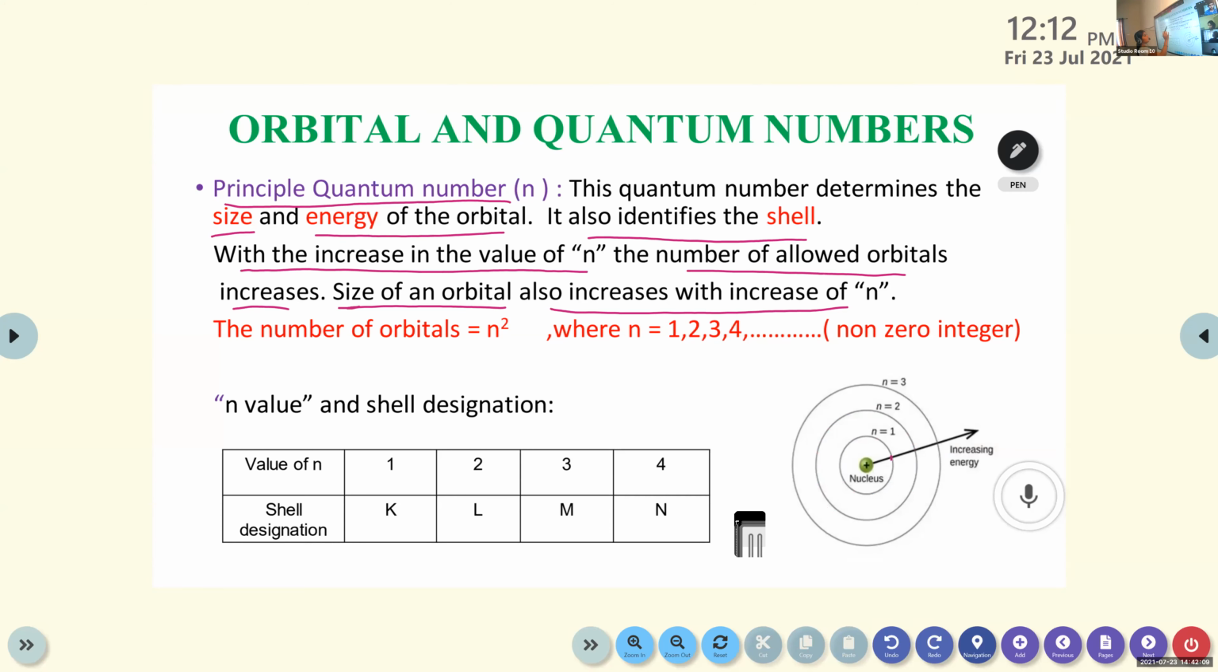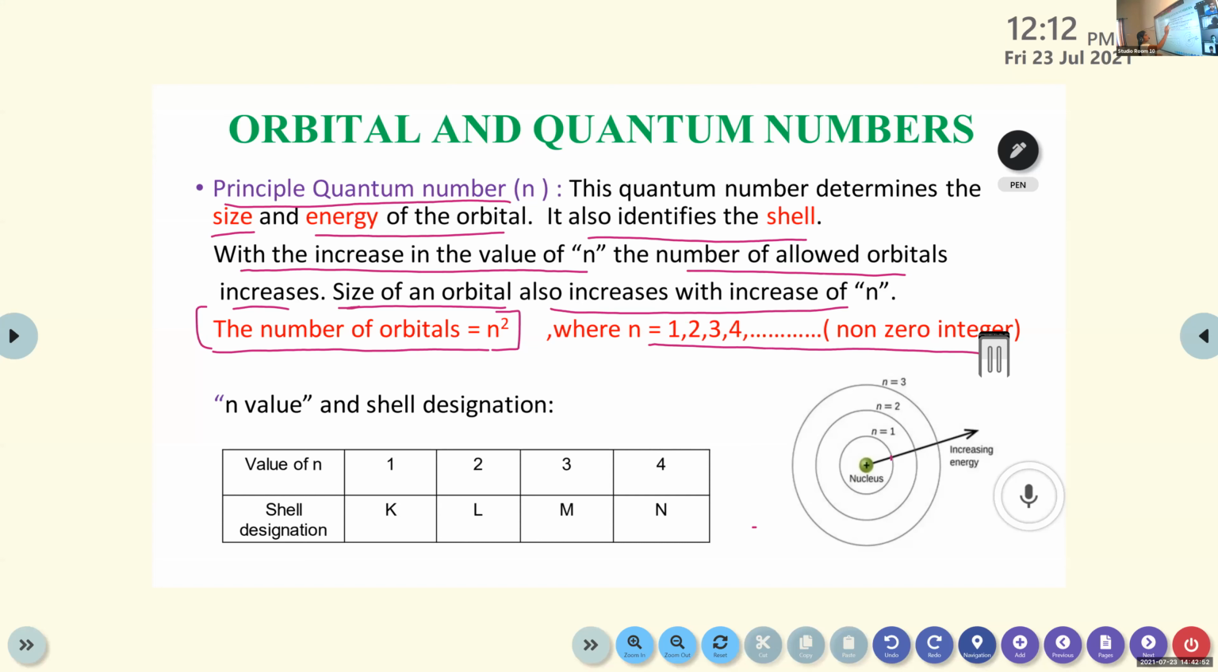With the increase in the value of n, the number of allowed orbitals increases and the size of an orbital also increases. So n equals 3 means 3 shells or 3 energy levels are there, and size will automatically increase with the increase of n values. The number of orbitals can be calculated by this equation: number of orbitals equals n squared, where n equals 1, 2, 3, 4, etc. That is a non-zero integer; 0 is not included.